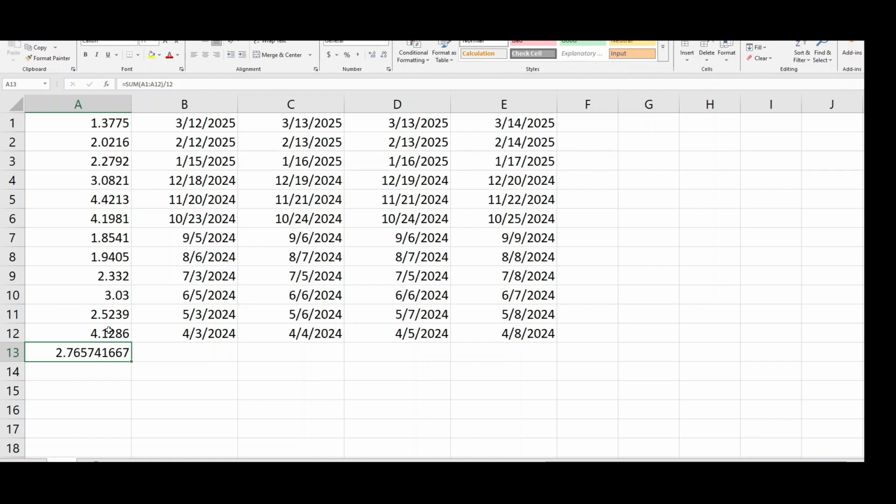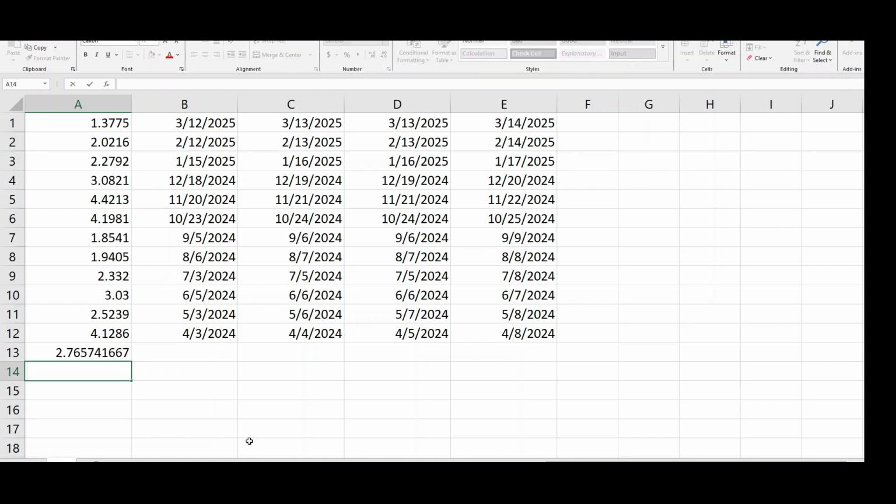$4.12. Now as you can see, it went from 4 to 2 to 3 to 1, 1, 4, 4, 3, 2, 2, 1. So you can't say that this distribution rate is dropping over time, because it did drop and then it went back up. So it really just depends on how well MSTR is doing, and that's the underlying for MSTY. And so that gave us an average of $2.77. Not too shabby at all.